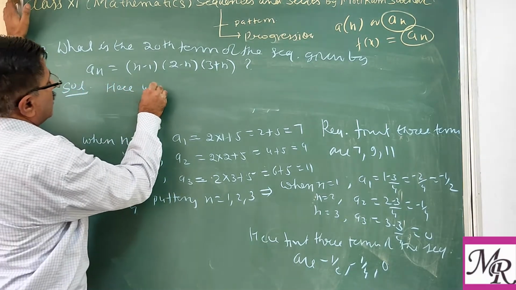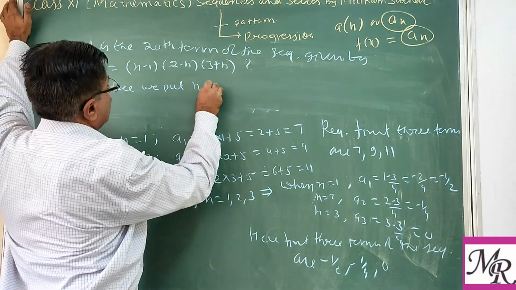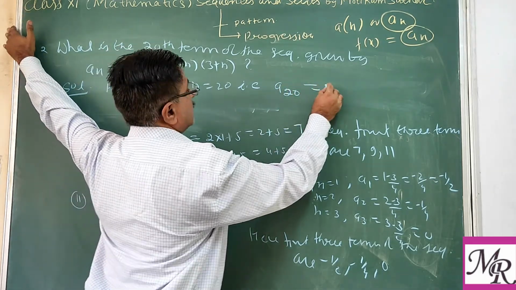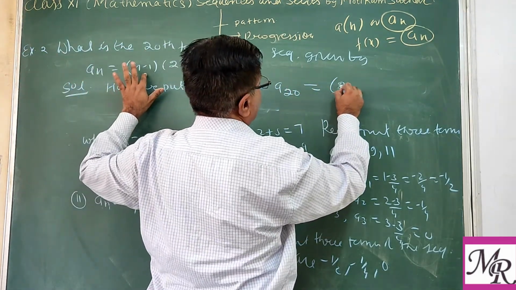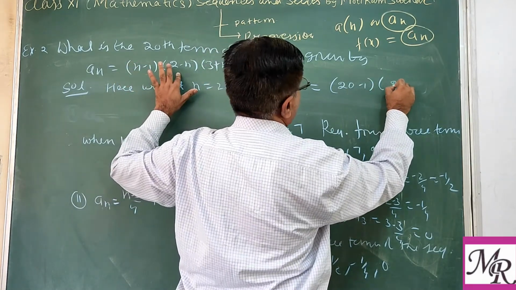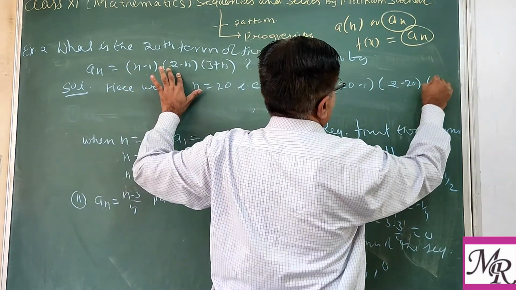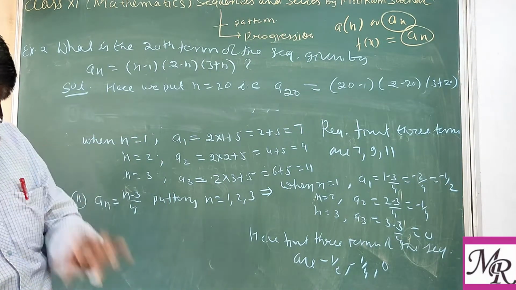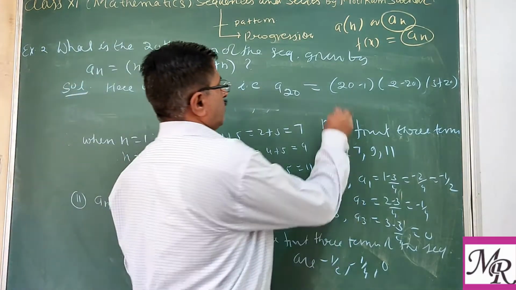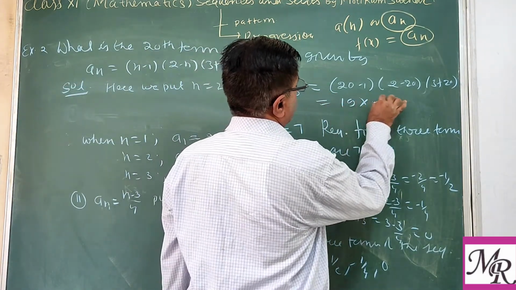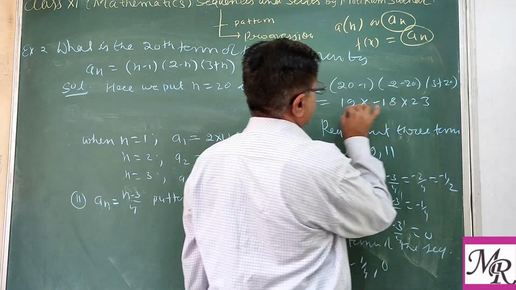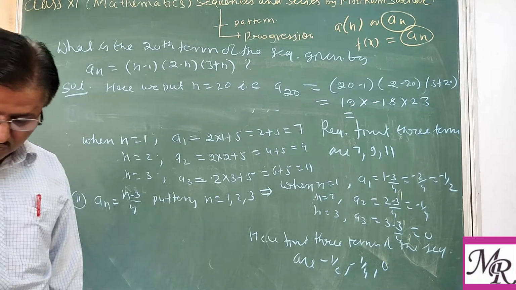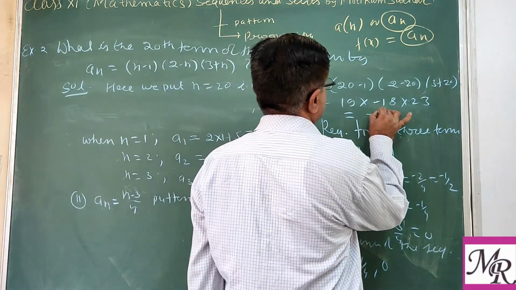So we put here in the solution n equal to 20. That is a20, then on the right side put 20: 20 minus 1, 2 minus 20, and 3 plus 20. Clear? So now you can easily solve: 20 minus 1 is 19, 2 minus 20 is minus 18, and 23. So you multiply 19 into minus 18 into 23, which will give you minus 7,866.